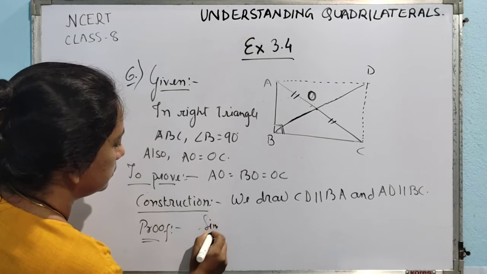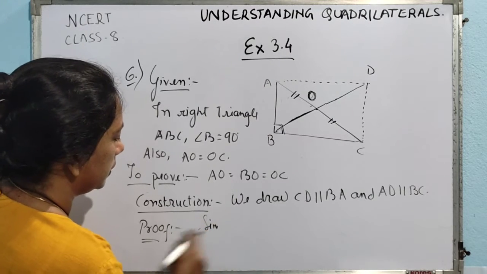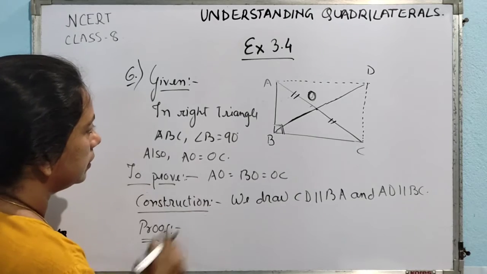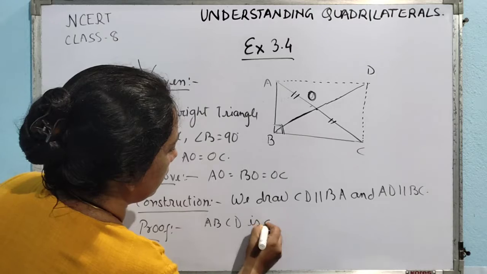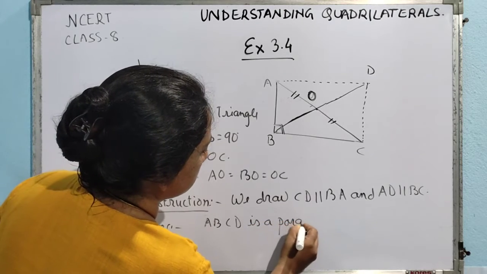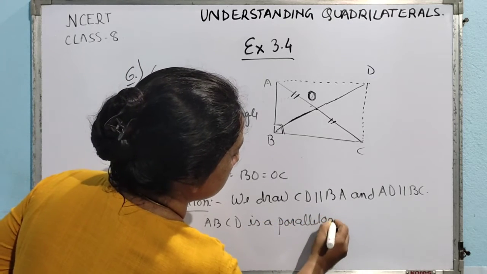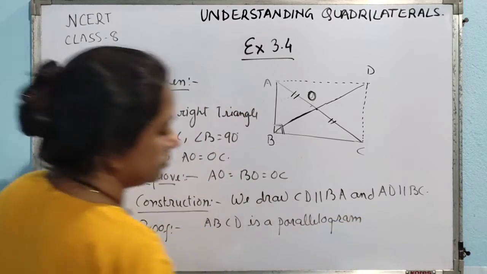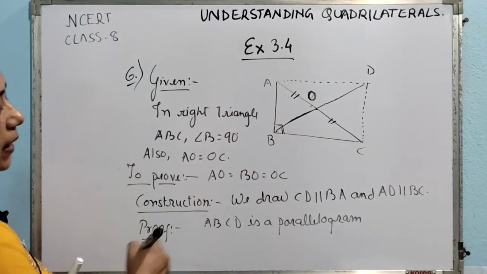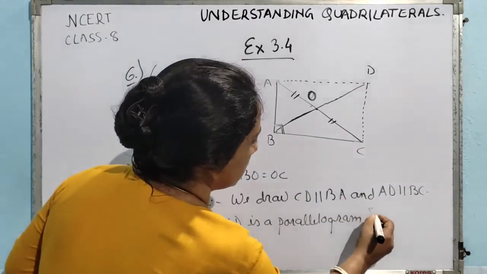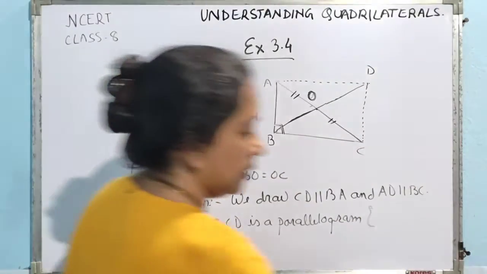Since we have already written, ABCD is a parallelogram. Why have I written parallelogram? What is the reason? Suddenly I have written this, ABCD is a parallelogram. What is the reason? What will we write?